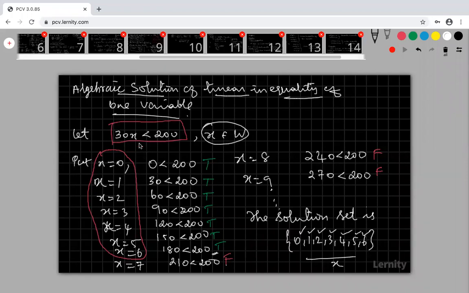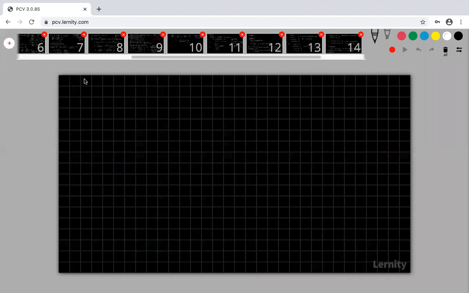Therefore, the solution is those values of x making the given statement true. Put those values in one set. That set is called my solution set.